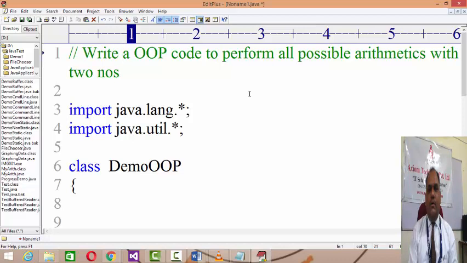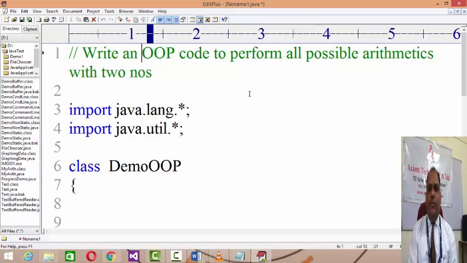Write an OOP code to perform all possible arithmetics with the two numbers.